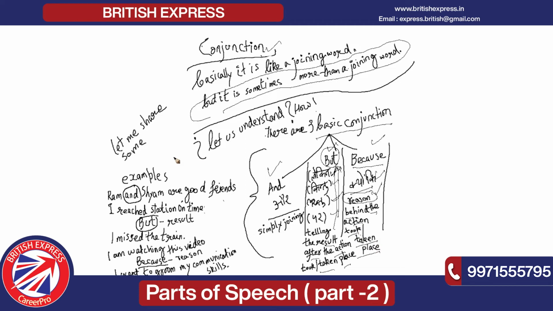Now, let us understand with the help of examples. Ram and Shyam are good friends. Now, here and is simply a joining word which we are already knowing, but in my later sentences, I reach station on time. Now, see, in the first part, I have done some action, but I missed the train. Now, this missed the train is like a result. Yes? Okay.